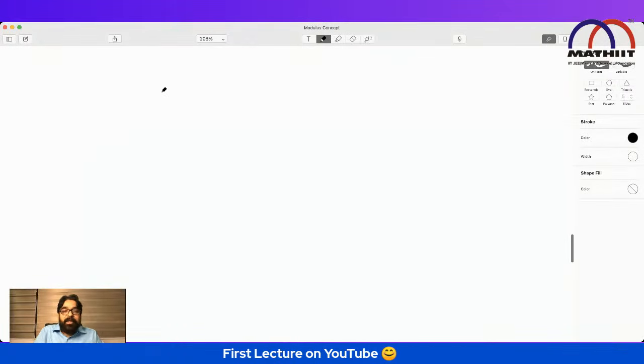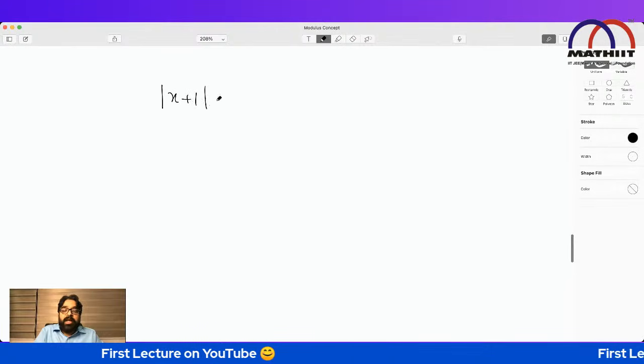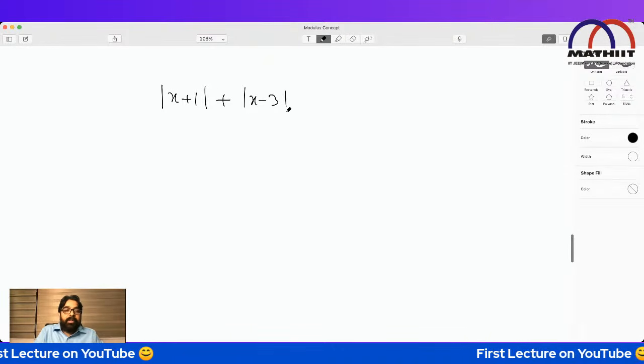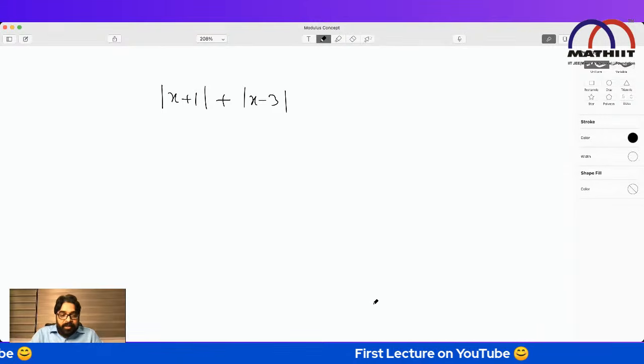Everybody now tell me the least value of this function. Quickly, as fast as you can.